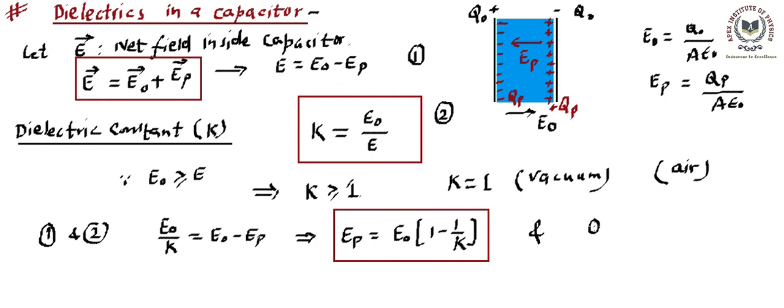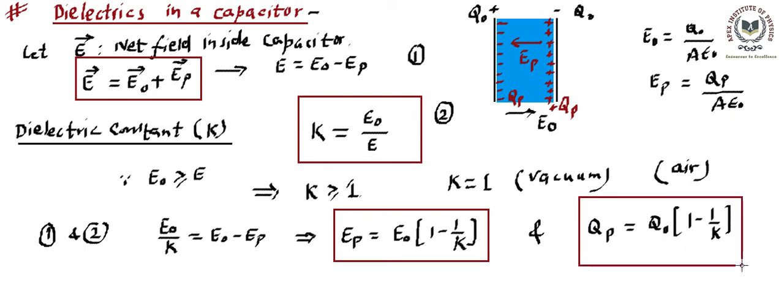So another formula that will be coming for us is that the polarization charge is equal to the original charge that you have given in the capacitor, in bracket 1 minus 1 by K. That means once K, the dielectric constant, is known to us, we can easily find out what the polarized charge is going to be. So once the dielectric constant is known, we can find important quantities involved over here. We can find the polarized charge on this dielectric. We can also find the polarized field, right? So this is how the dielectric behaves inside a capacitor.